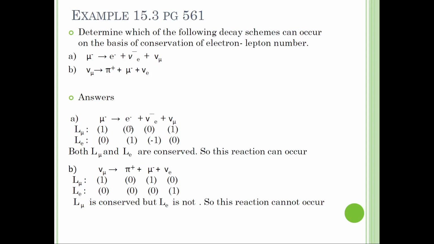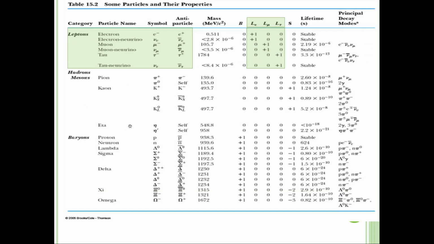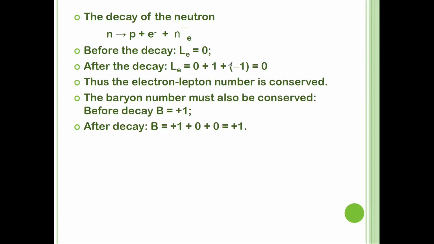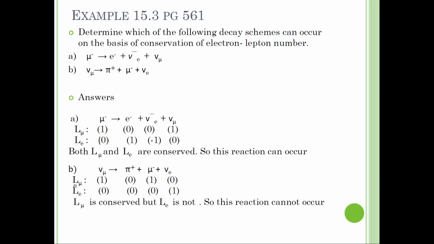If it is under electron lepton, it should be 1. But now, if you want to calculate under the mu lepton law, your answer should be 0 for this one.